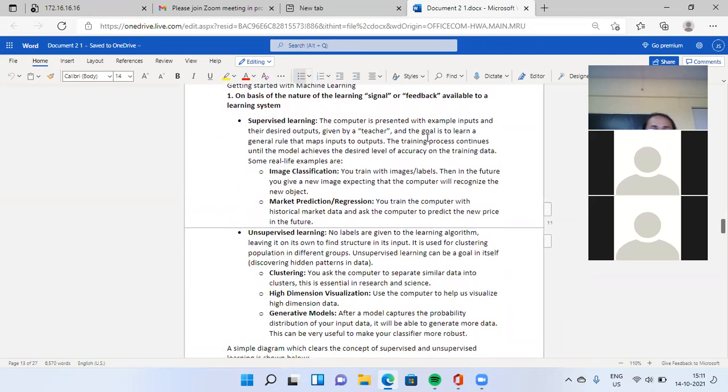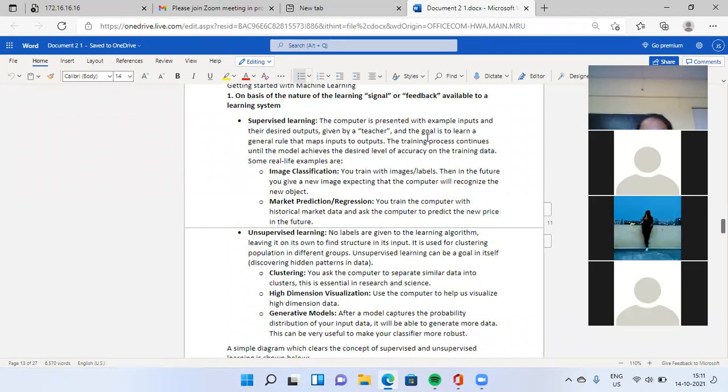Next, unsupervised learning. No labels are given to the learning algorithm. Yes, in unsupervised learning there are no labels, only unprocessed data. It is left on its own to find structure in its input, and it is used for clustering. Clustering means analyzing your data and dividing the population into different groups. Unsupervised learning can be a goal in itself, meaning discovering hidden patterns in your data.